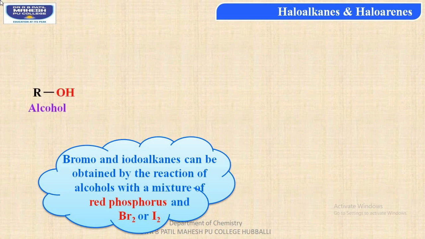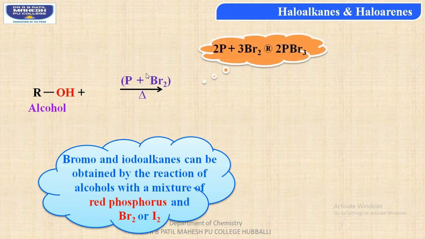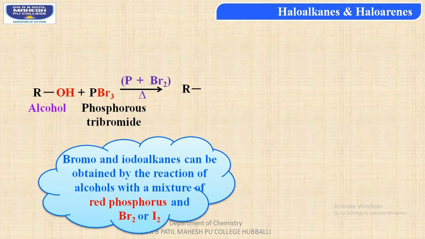For example, when alcohol, that is ROH, is reacted with red phosphorus along with bromine on heating, students, it forms phosphorus tribromide first, and this phosphorus tribromide reacts with our alcohol, forming alkyl bromide, that is, the alkyl group R combines with the bromine from the phosphorus tribromide, resulting in formation of alkyl bromide and phosphorus acid, that is P(OH)3.